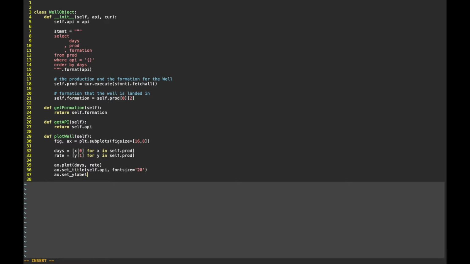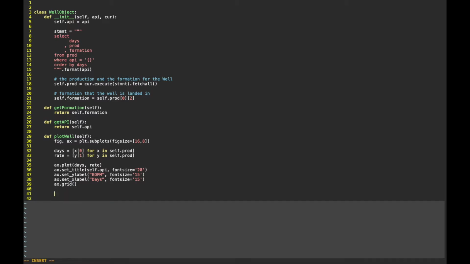Just real quick, set our font and label our axes. I obsessively compulsively must label my axes because I lost points one time in a lab in undergrad for not labeling the axes. So even making disposable plots in Python, I always label them. So set a grid.